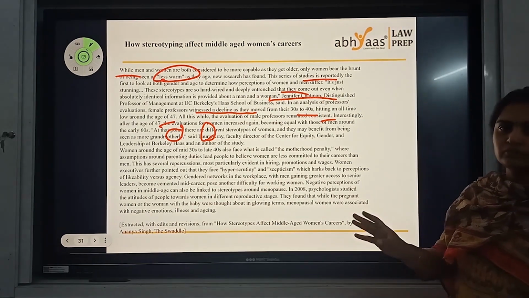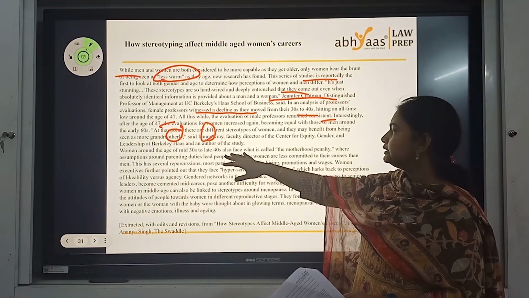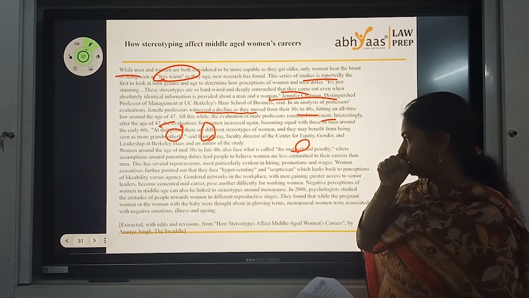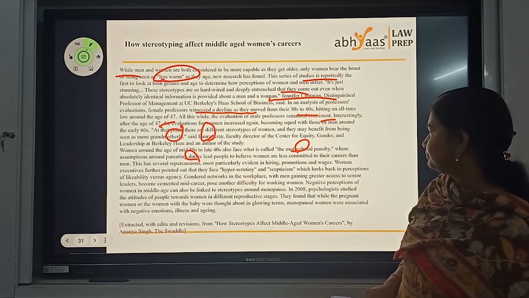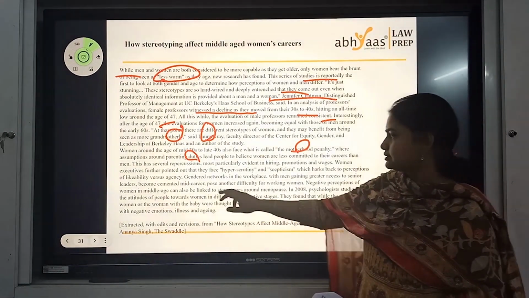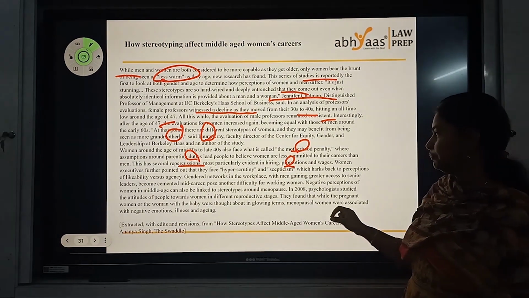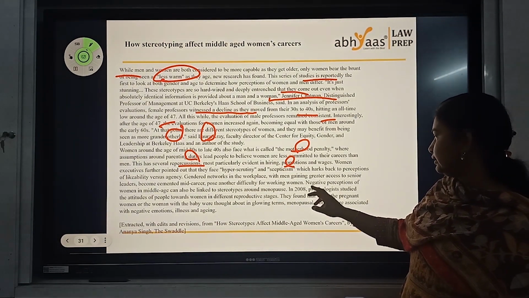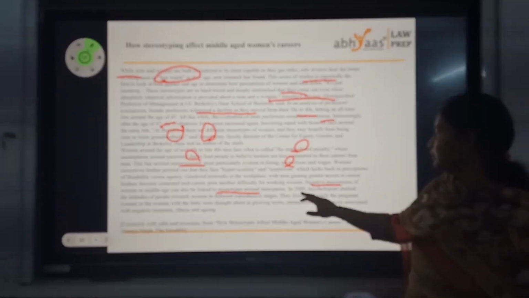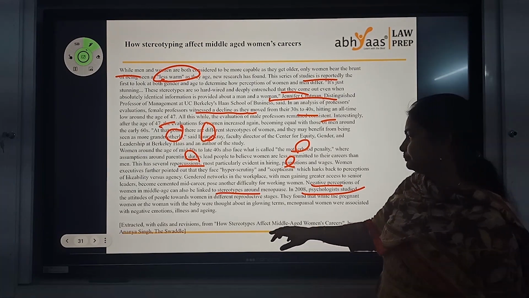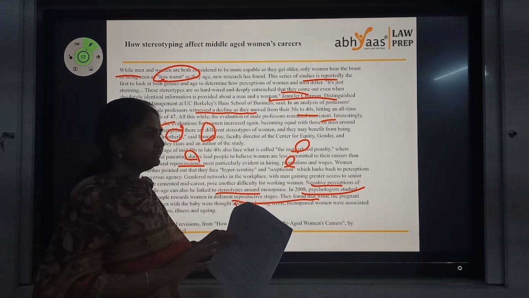These are some points about how women are perceived at the workplace as they age. Studies also say women face a motherhood penalty, where parenting duties lead people to believe women are less committed to their careers. This has several drawbacks, most particularly in hiring and promotions. The negative perception of women in middle age can also be linked to stereotypes around menopause. Psychologists studied how people differ in their opinion. So this is all about how women are treated as they age.